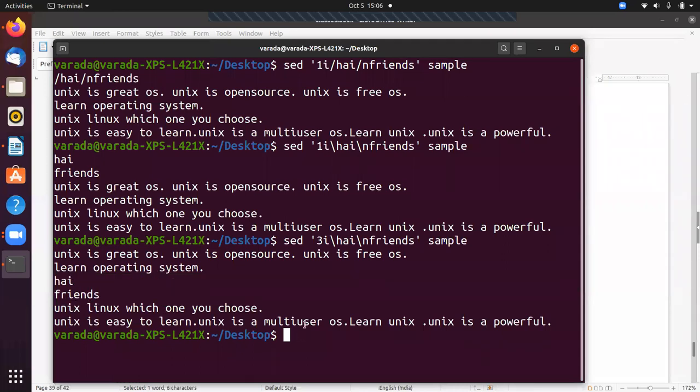Now I want to print particularly the third line. It is the third line in the current file sample. Then how can we print? By using sed -n 3p sample. That means the third line, and the file name is sample.